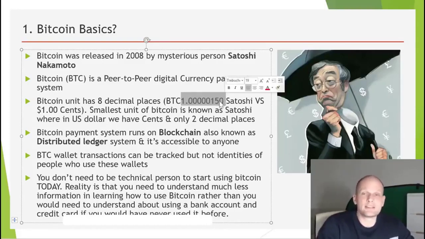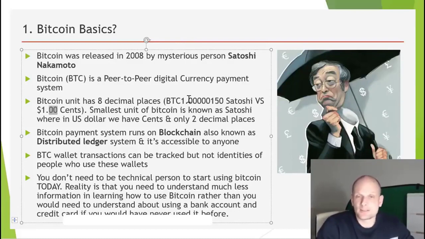One thing to understand here is that Bitcoin has 8 decimal places, and the smallest parts of Bitcoin are called Satoshis, whereas in dollars we have only 2 decimal places. There are 100 cents. In Bitcoin we have 100 million Satoshis, and that's the only difference.